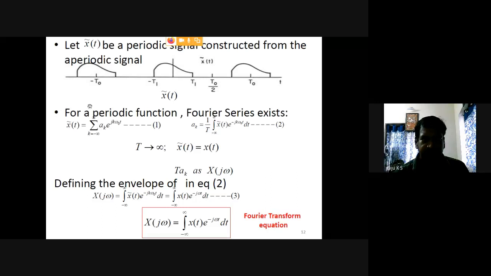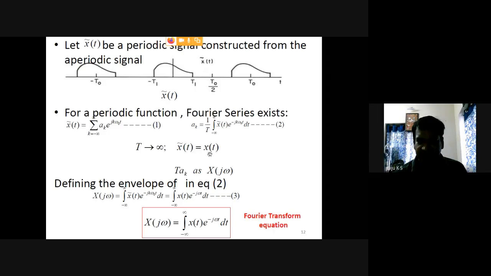This is a Fourier series expansion, where ak is the coefficient of the Fourier series. ak is equal to 1 by T into the integral of x tilde t e raised to minus jk omega t dt. Okay, where you can consider the period T tends to infinity.